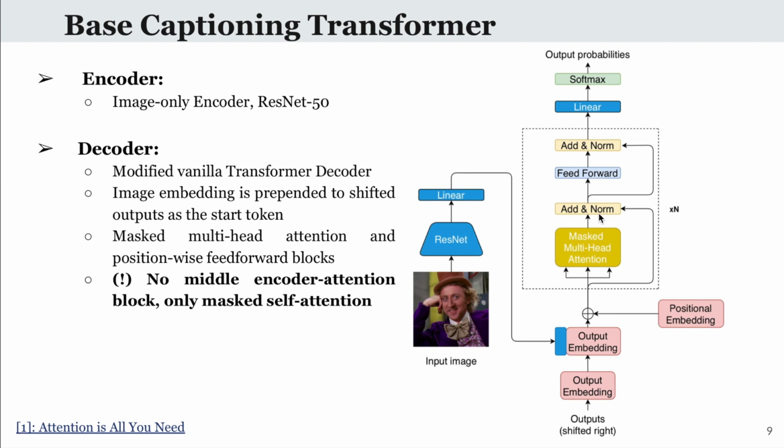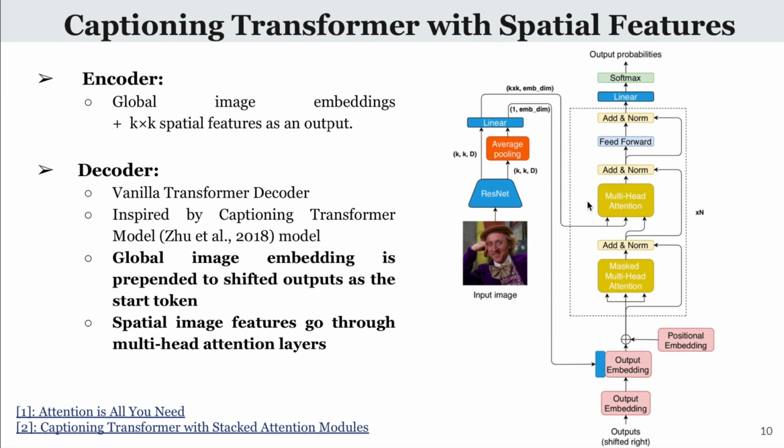We do not have encoder attention since we do not have a sequence of encoder outputs now. And the second model additionally accepts spatial image features, which are K by K outputs of the ResNet model passed through the encoder attention in the decoder. Similar to the previous model, the global image embedding is used as the start token.